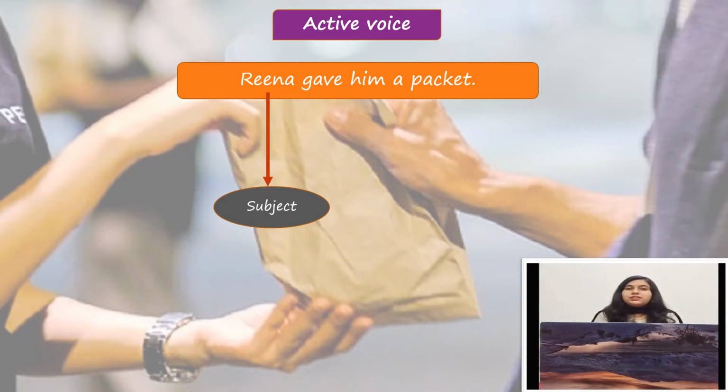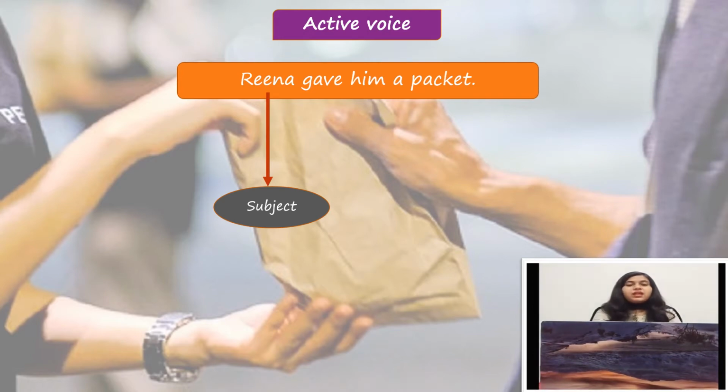Now look at the sentence here. The sentence is Reena gave him a packet. So now if I ask the question, who gave him a packet, then what answer will I get? I get the answer, Reena gave him a packet. That means in this sentence, Reena is the subject.